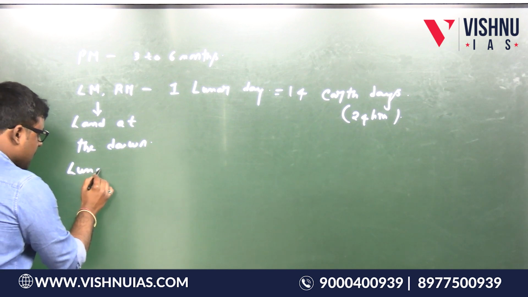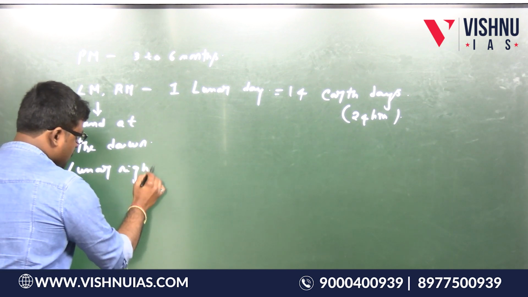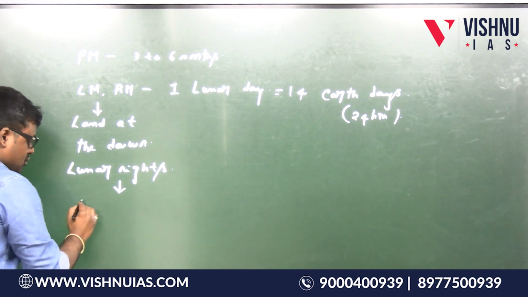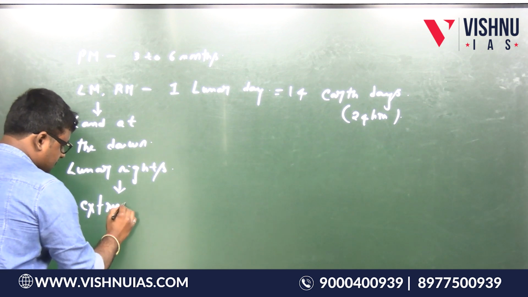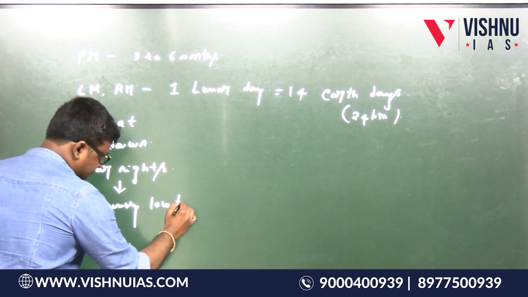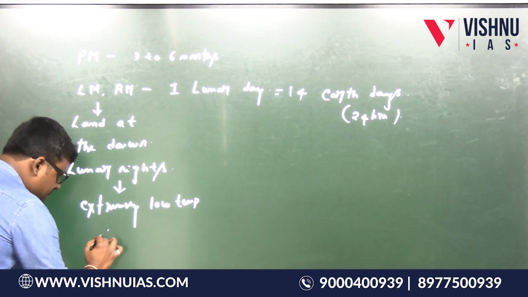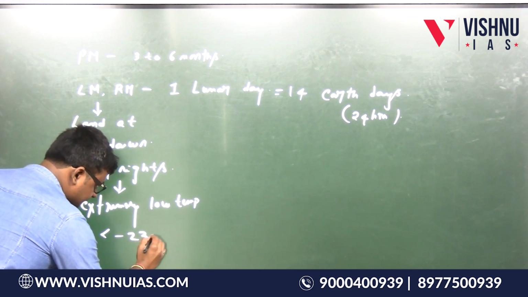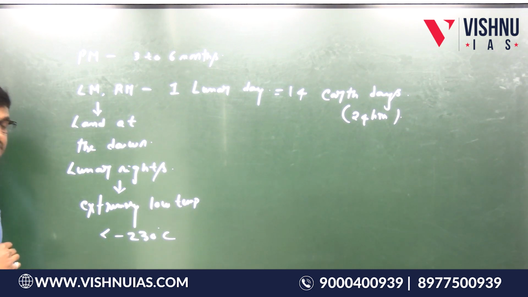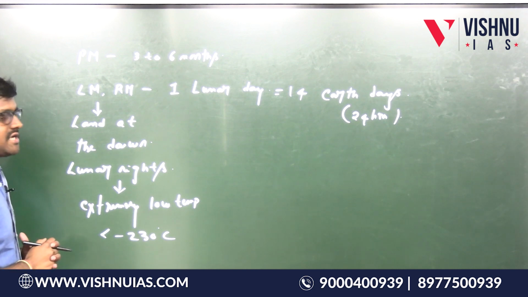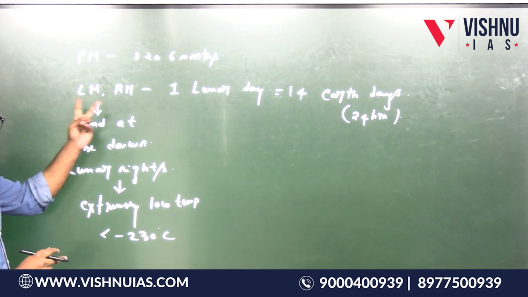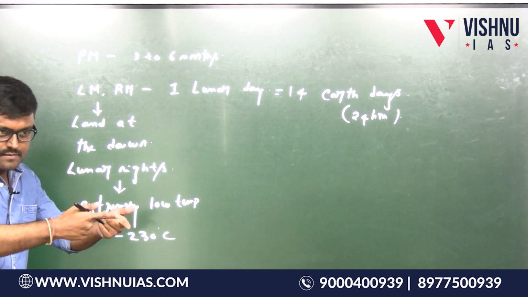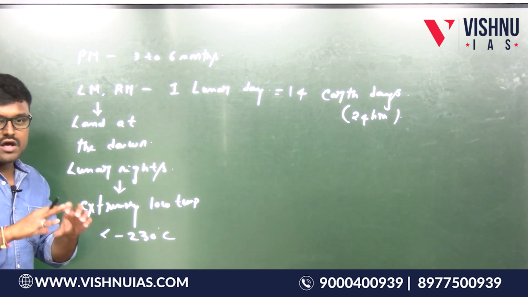because lunar nights, listen carefully, have extremely low temperatures. Sometimes the temperatures can go below minus 230 degrees Celsius as well. So at such low temperatures, it is very difficult to operate instruments. Is this point clear? So we are landing at the dawn of the lunar day. Is this point clear?